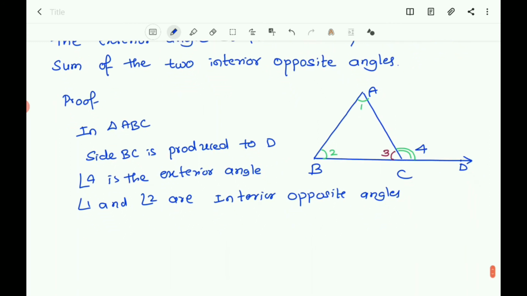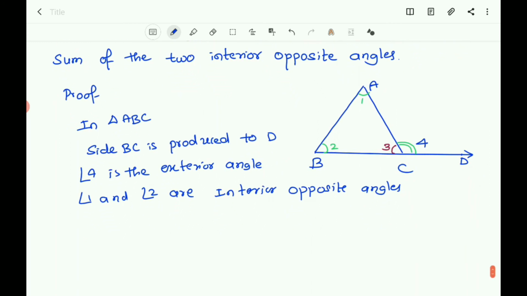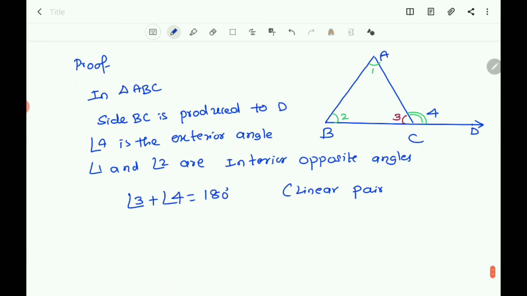Now here you know that angle 3 plus angle 4 is equal to how much? That is 180 degrees. Why is it 180? Because there is a linear pair, as the ray AC stands on BD. Now also you know that angle 1 plus angle 2 plus angle 3 is equal to 180 degrees.